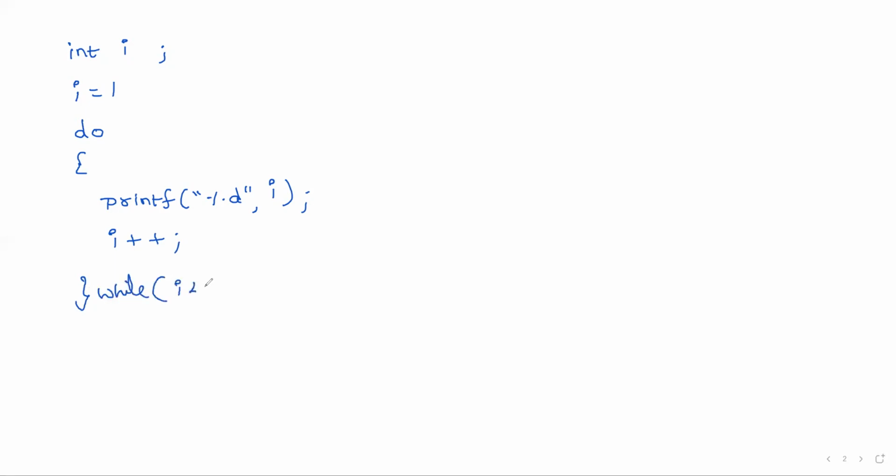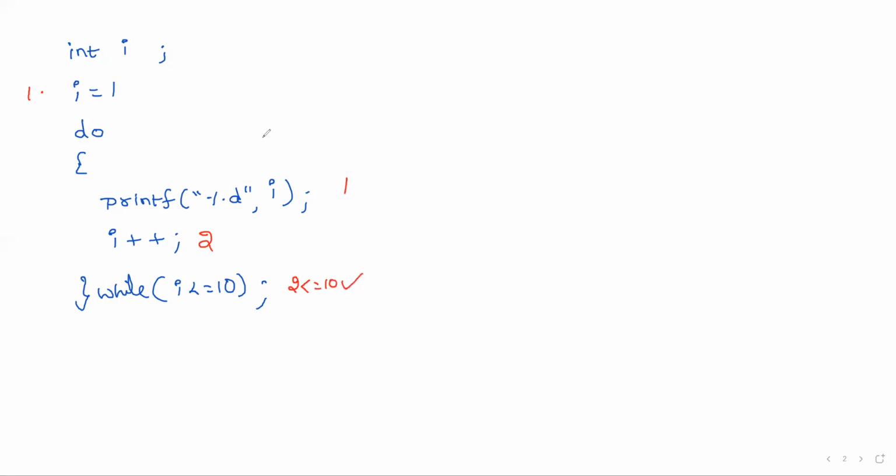Suppose consider the same program that we discussed in the while program. int i = 1; do { printf("%d", i++); } while (i <= 10). The same thing, what happens? First i is equal to 1, and then the value 1 is printed, i++, the i value becomes 2, and then it checks the condition, that is 2 less than or equal to 10.